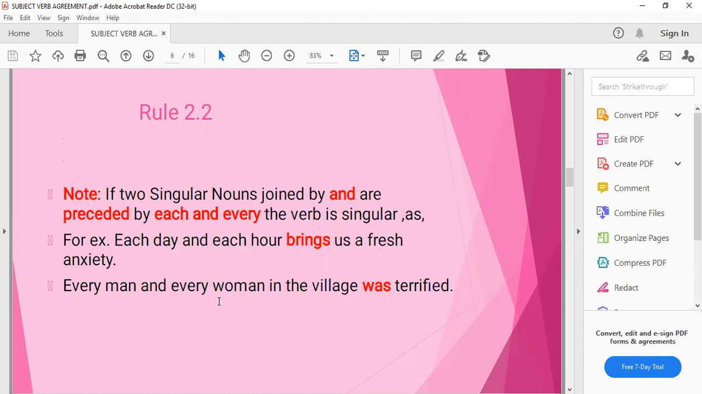Every man and every woman in the village was terrified. Again, you can see man and woman. Two nouns are mentioned here, but they are preceded by the word every, which denotes a singular noun. That's why we are using here was. Singular verb is used. Every man and every woman in the village was terrified.